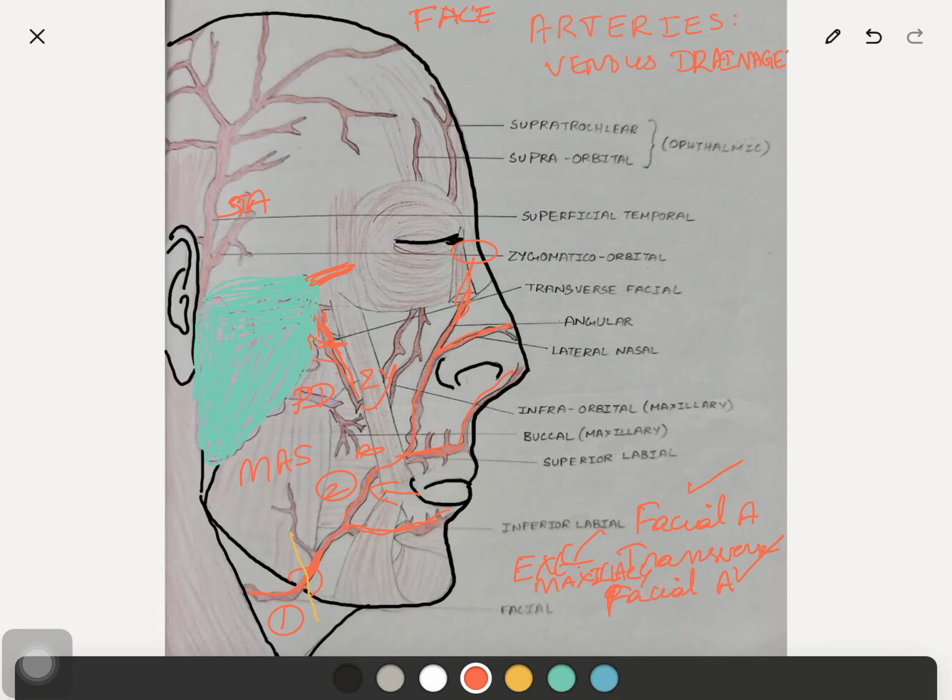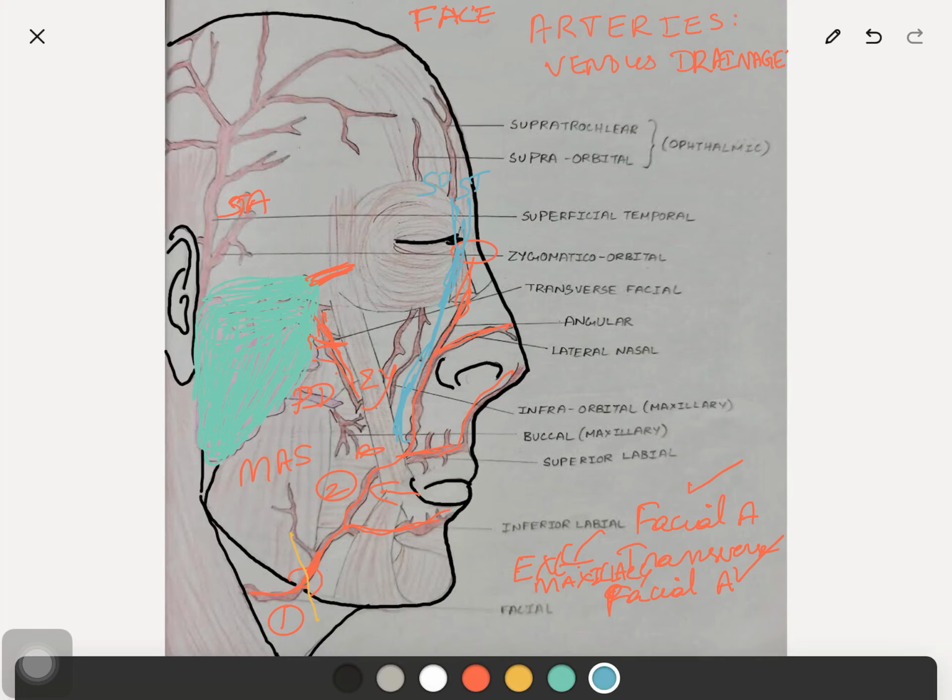So we have completed the arterial supply. We will see the venous drainage of the face also, which we have seen already in the scalp class. Again we will revise the venous drainage of the face. Venous drainage of the face is by the supraorbital and supratrochlear veins, which join at the medial angle of the eye to form the facial vein. So this is the facial vein formed by the supratrochlear and supraorbital veins.